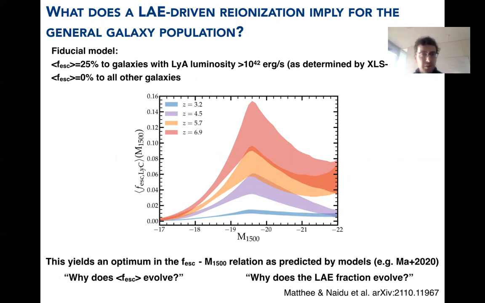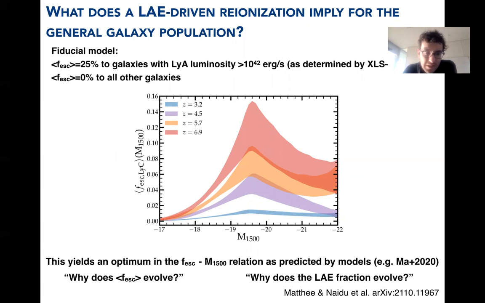In our model, only Lyman-alpha emitters with a luminosity above the selection limit of our survey have an escape fraction of 25% on average. All other galaxies have an escape fraction of 0. If we then link Lyman-alpha emitters to Lyman break galaxies on a statistical basis, using the luminosity functions, we can estimate how the escape fraction of ionizing photons depends on luminosity and on redshift.